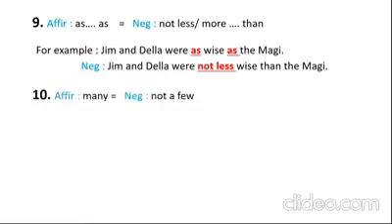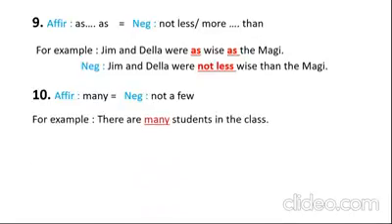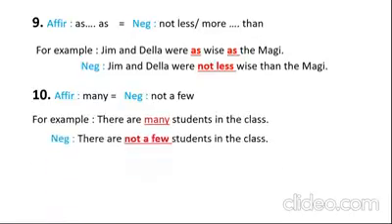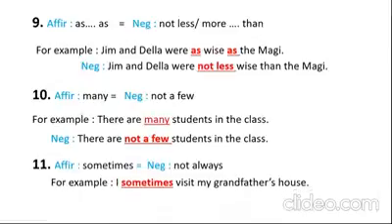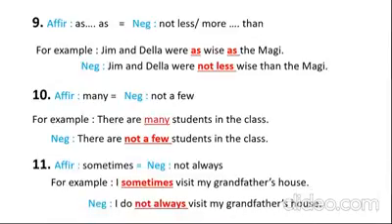Number 10: affirmative, you have many. In negative, you can write not a few. For example, there are many students in the class. In negative, there are not a few students in the class. Number 11: if in affirmative you have sometimes, you can write in the negative not always. For example, I sometimes visit my grandfather's house. In negative, I do not always visit my grandfather's house. So remove sometimes, use not always.